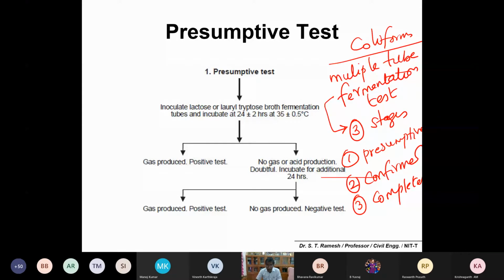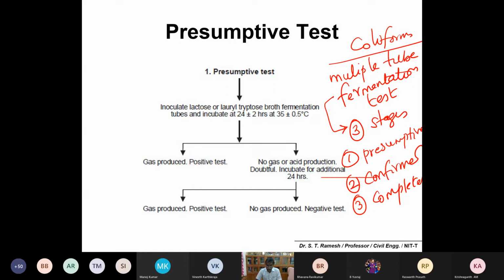Okay, logically you understand. If there is any microbial contamination, you need not test necessarily for individual organisms, that means bacteria separately, virus, algae separately. So what do you do? You detect coliforms. Coliforms are called indicator organisms. Indicator organisms have some typical characteristics. It will grow only in contaminated water.